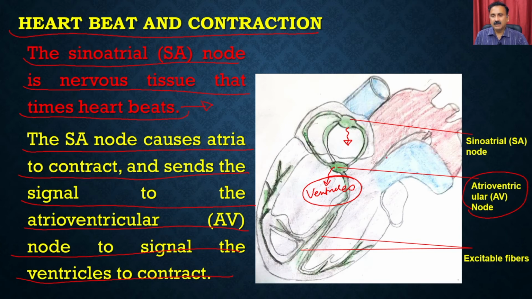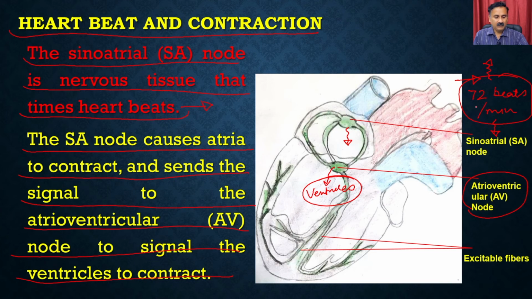Okay, and because of that the heart is going to beat, and you know that in a normal human being you are going to have 72 beats per minute. Okay, which means that is the number of times the heart is going to contract and relax in a normal human being. It can go up, or it can also go down under unusual circumstances, right? And those are responsible for different types of diseases in human beings.